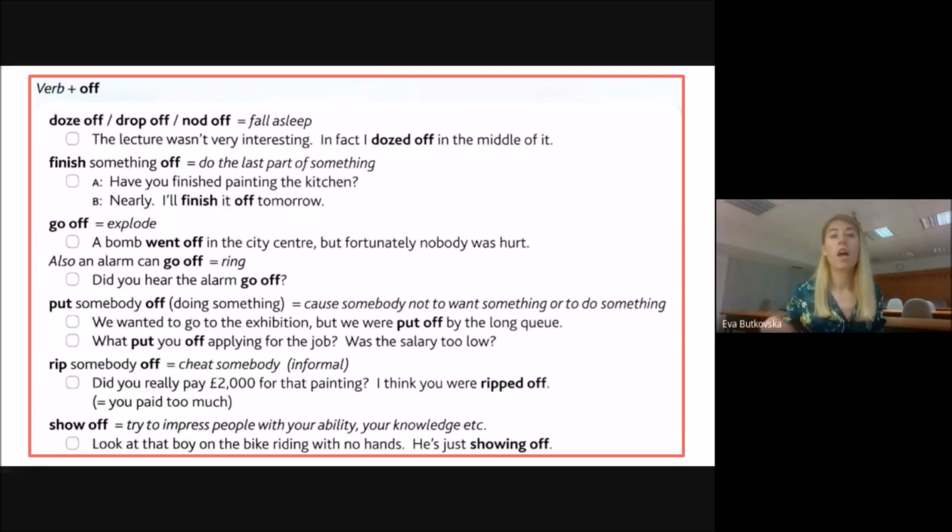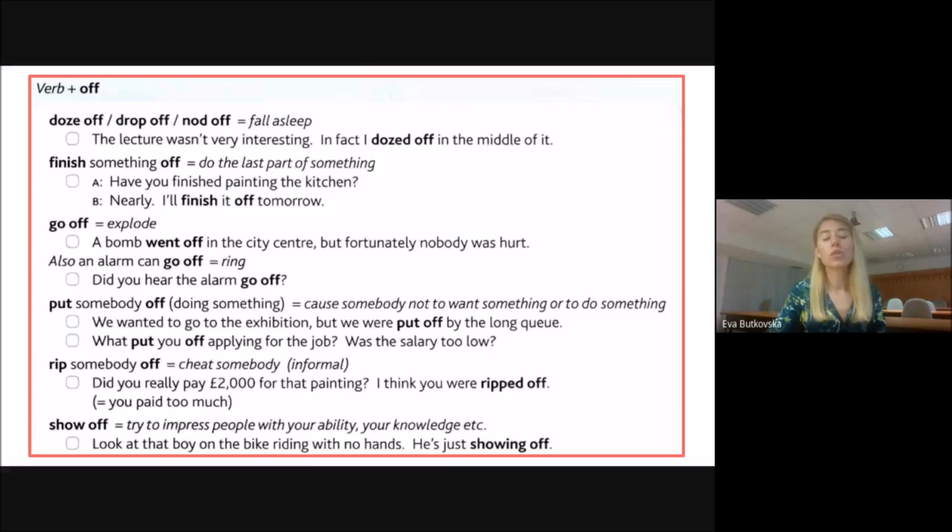When the alarm goes off, it rings. So if I ask, did you hear the alarm go off? I'm asking, did you hear the alarm ring? So go off: explode, or when we talk about an alarm, the alarm rings.